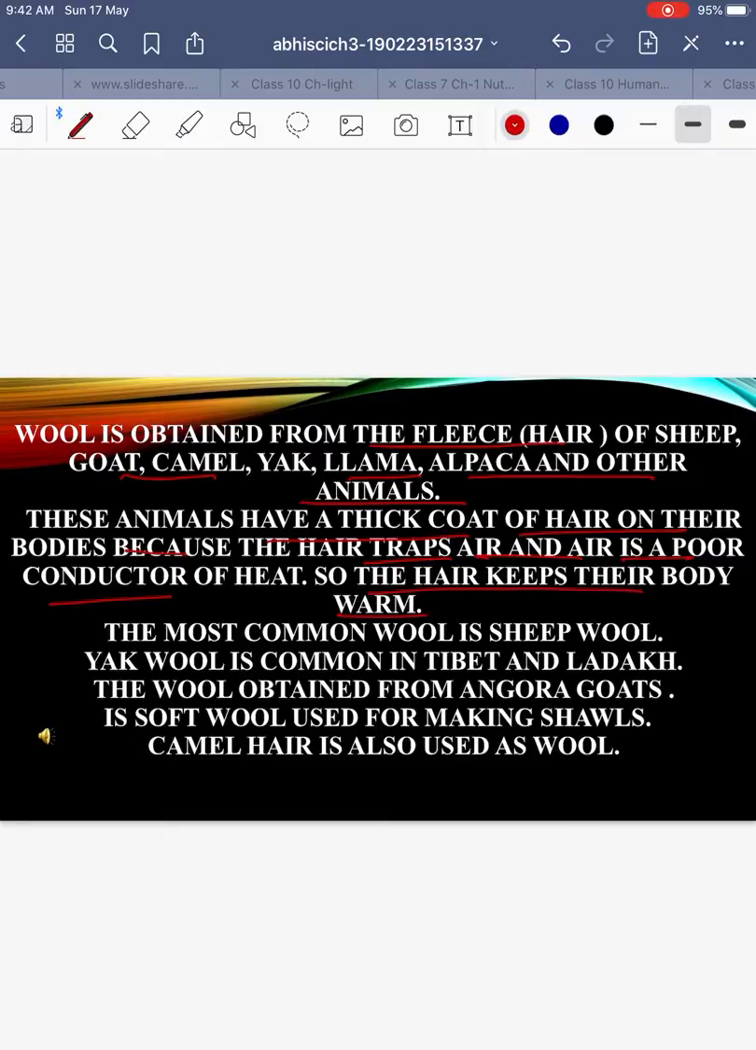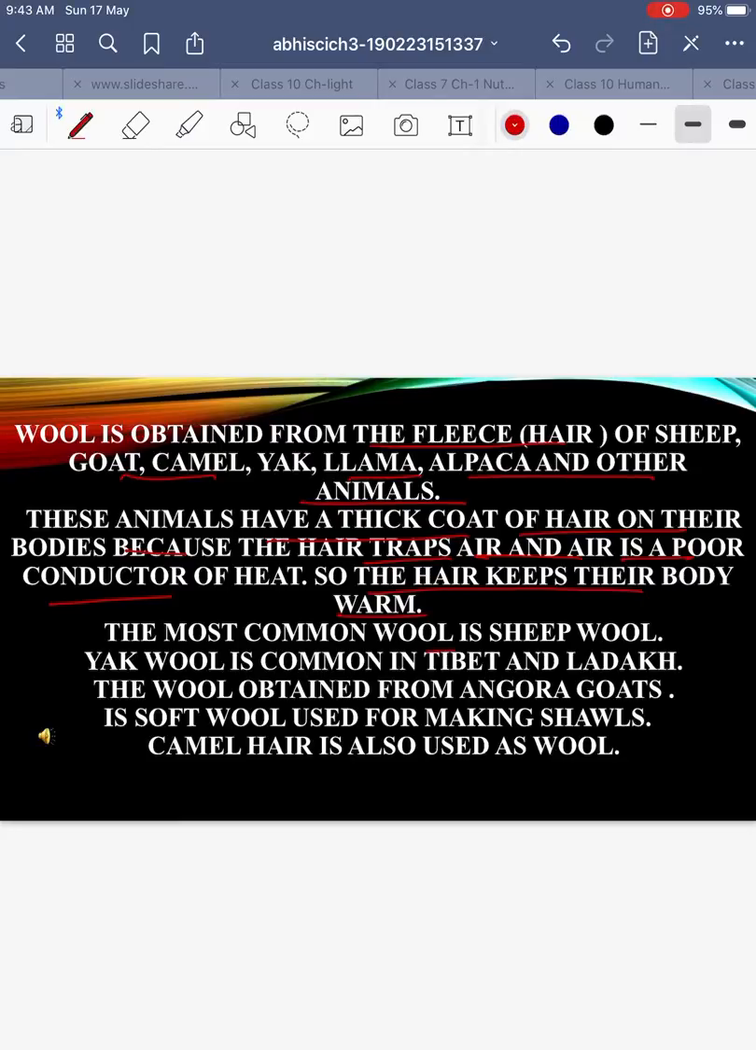Similar thing is with us. When we are wearing woolen clothes, that is also porous, that is having empty spaces in between, so air gets trapped and your body heat doesn't escape out. Okay, because heat always tends to flow from high temperature to low temperature, and in winters your body temperature is higher as compared to your surroundings.